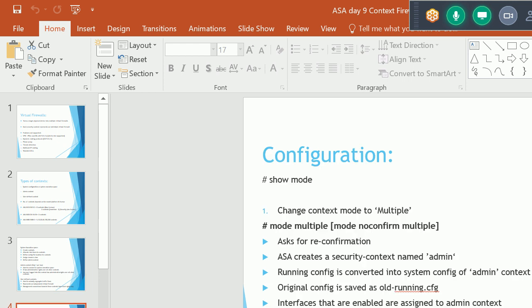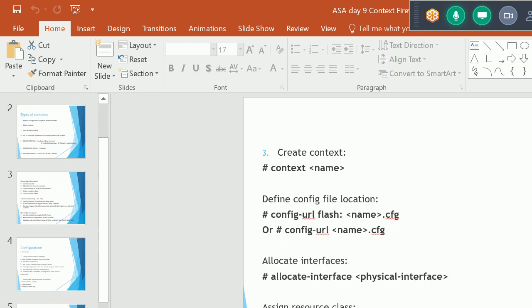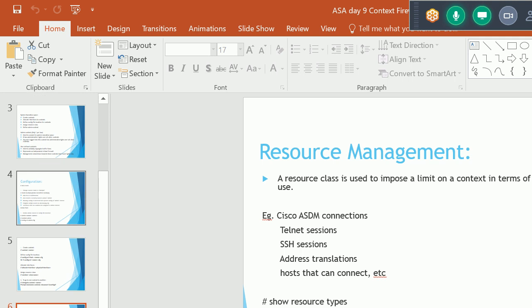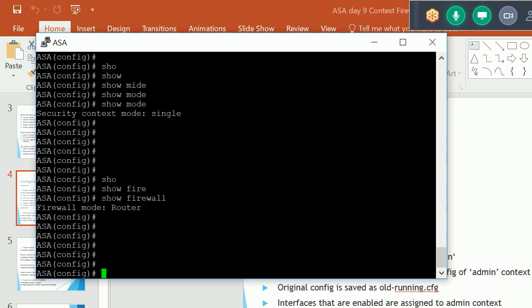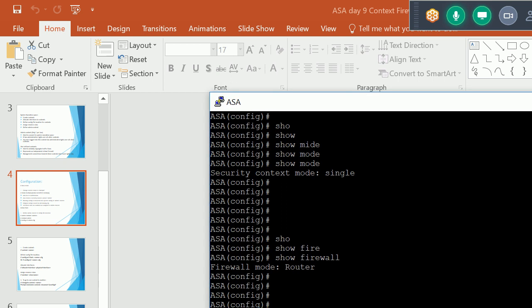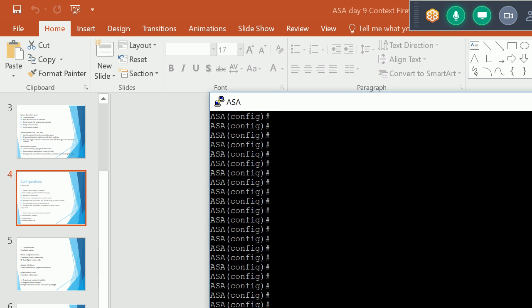So now the configuration starts. Now I will show you how we can configure the context. This is my firewall. When you get this box, first you run this command, show mode.